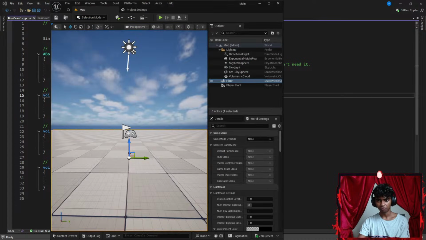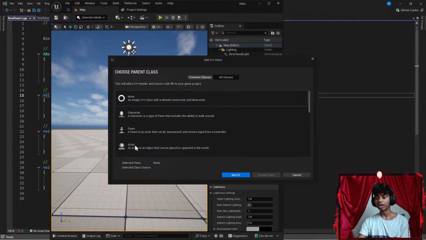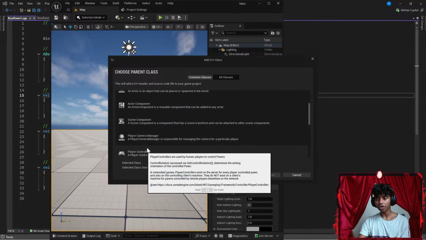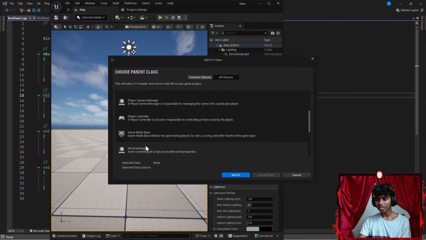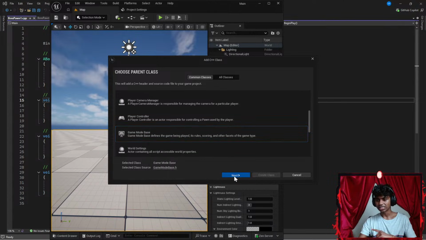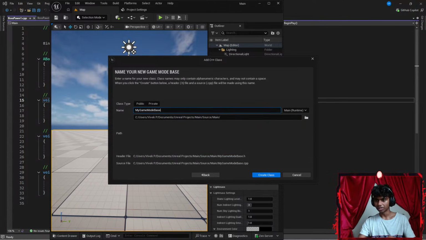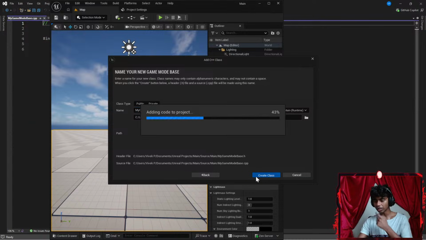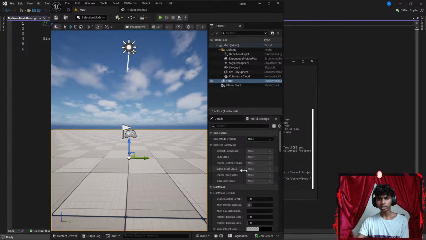Okay, and then let's get my Unreal Engine back here. Now I'm going to go to tools, create another C++ class. This time I'm going to create a game mode based class. Then I go with next. Let's go with my game mode base. And I create a class. Okay, perfect. Maybe I should have created a new folder. Okay, let's see. Okay, add code to your C++ folder.